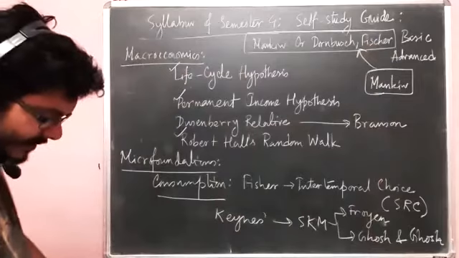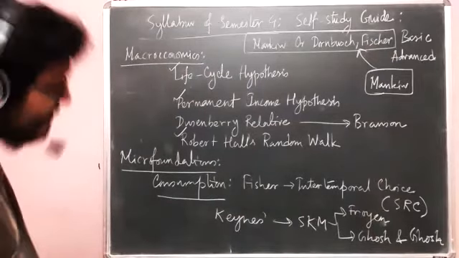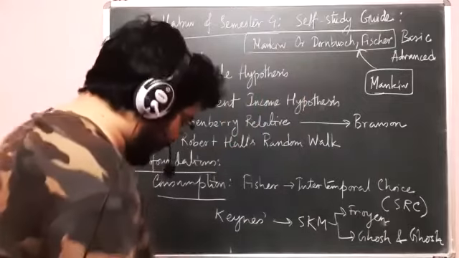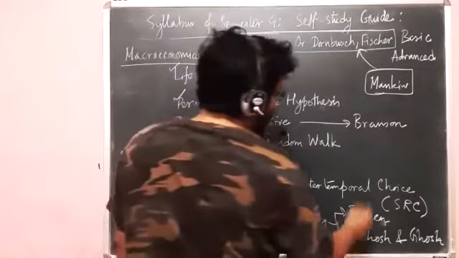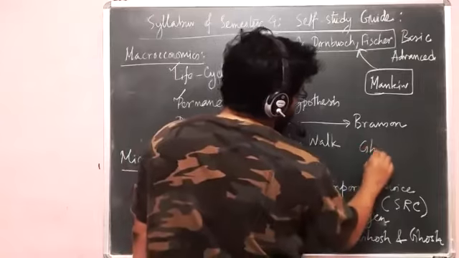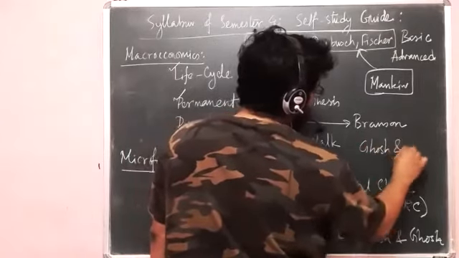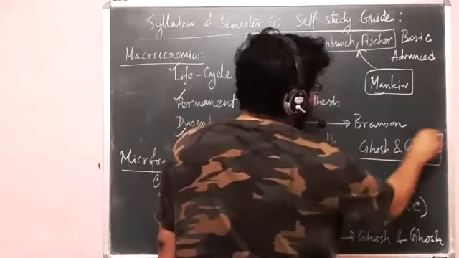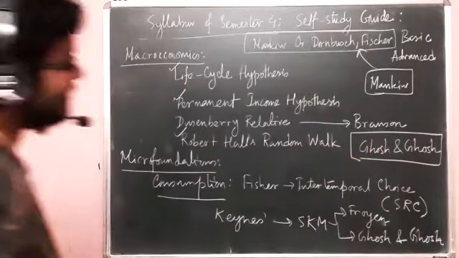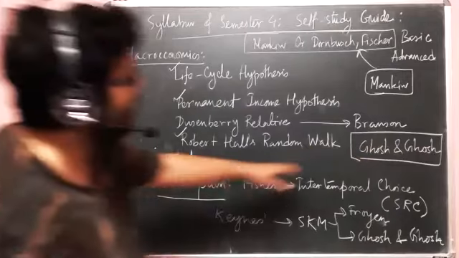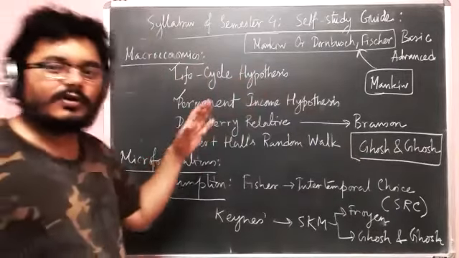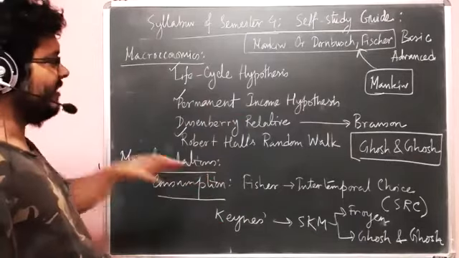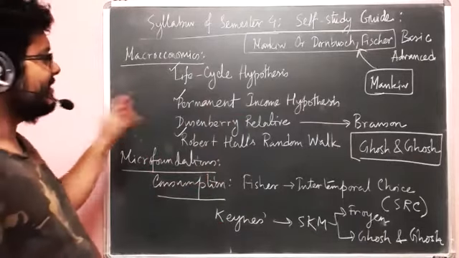Okay, and my suggestion will be that what I said earlier, you can choose any of them, but you must also study Ghosh and Ghosh. Okay, as you go along, this book Ghosh and Ghosh, you will see it is becoming really important, and it is important. It is very important that you study them from here if you want a more detailed treatment, not the original but very close to the original.